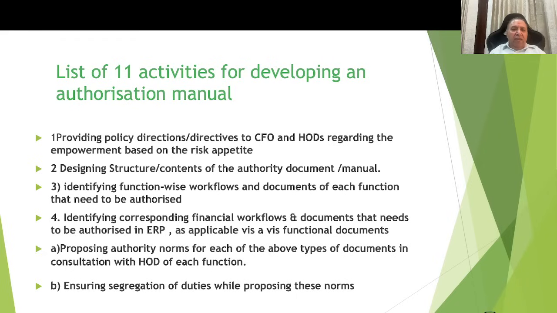Number 2, designing the structure and contents of the authority document manual. Number 3, identifying the function-wise workflows and documents for each of the functions that need to be authorized. Number 4 is identifying corresponding financial workflows and documents that need to be authorized in the ERP as applicable vis-a-vis functional documents. Number 5 is proposing authority norms for each of the above types of documents in consultation with the HODs for each function, ensuring segregation of duties while proposing these norms.